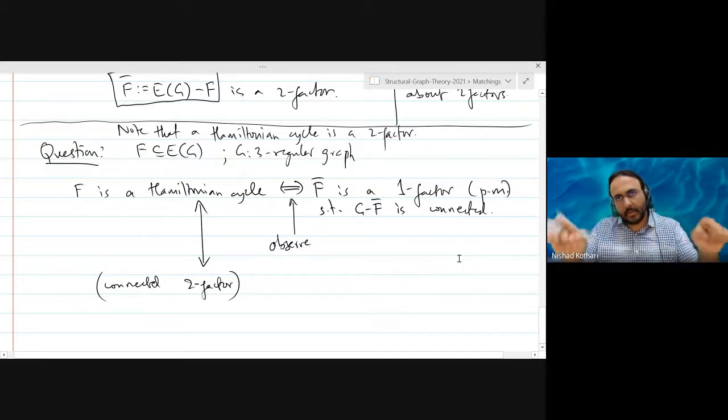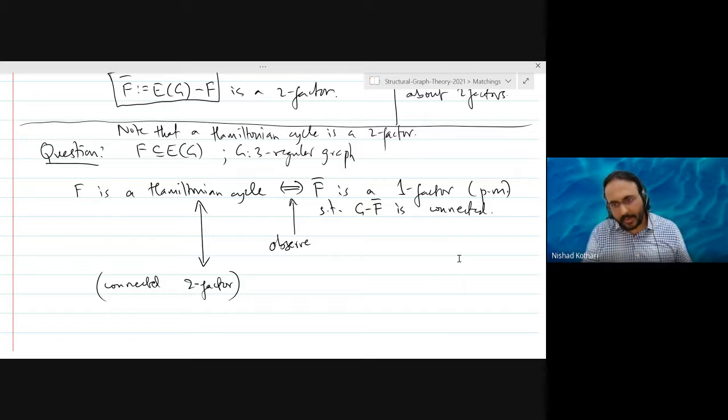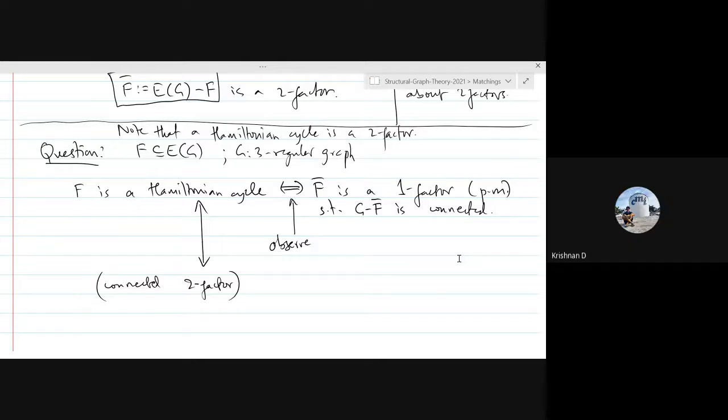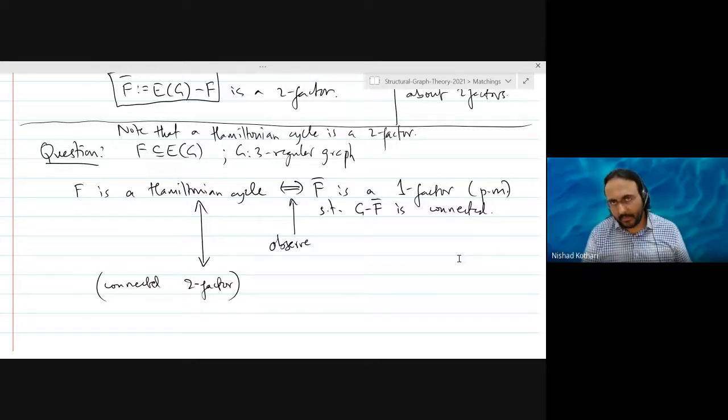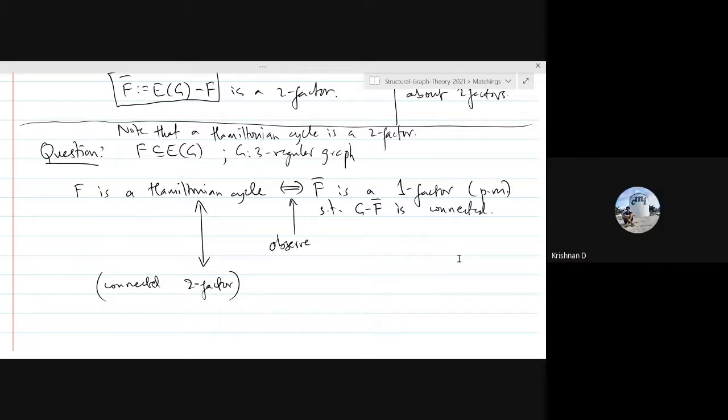So you take a Hamiltonian cycle and now you need to put a perfect matching, but sure. So long as you assume your graph is simple, I think that is a correct statement. Did you assume that the graph is simple? Yeah. Okay. So for a simple graph, I believe that is a true statement.